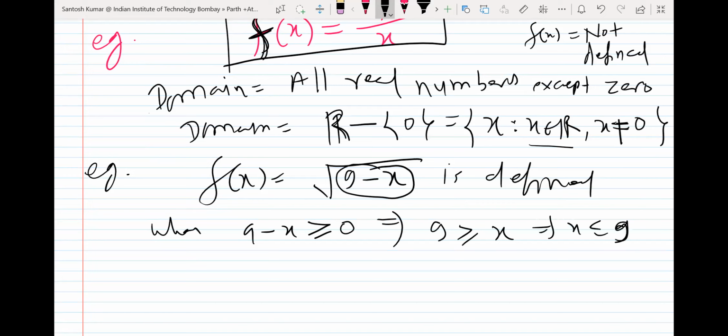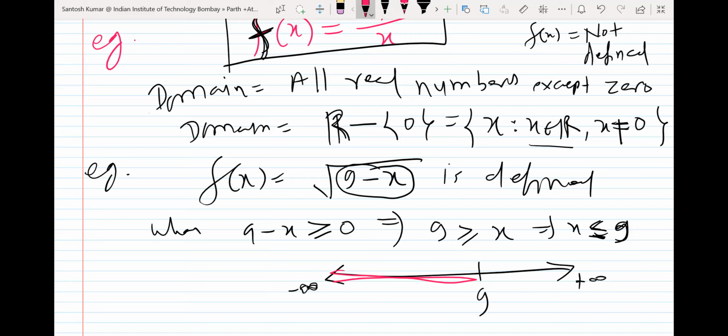Fine, x is less than or equal to 9. So this is the domain. In interval form, if you want to write it, what do you write? Here is minus infinity, here is plus infinity. I'm writing on a number line. Okay, this is the number line. Suppose 9 is here. So you decided x must be less than or equal to 9, including 9.